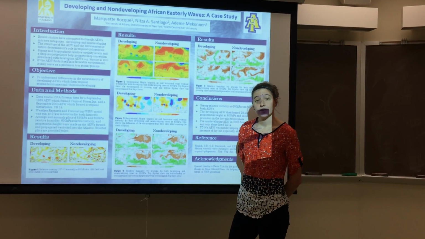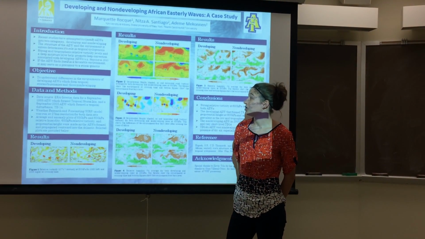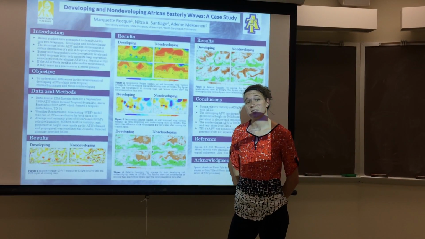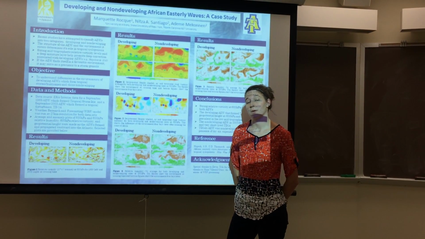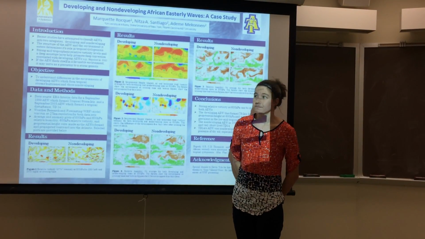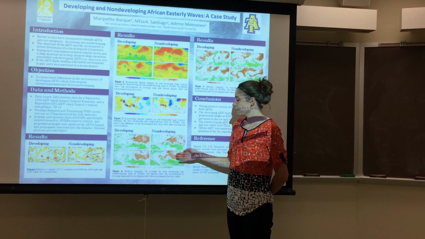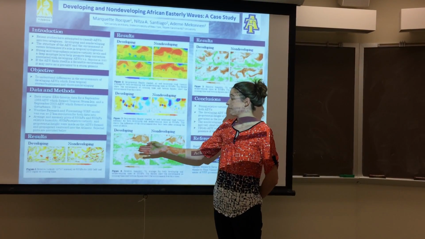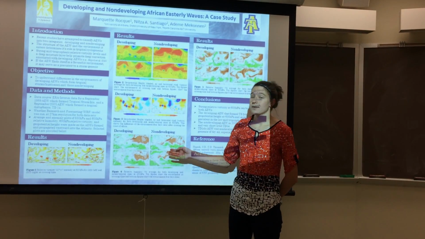So looking at the relative vorticity and the geopotential height, we can see both AEWs had similar intensities, but one formed a tropical storm and one did not. So now we're going to look at the environments that they entered. So we have relative humidity down here at 850 hectopascals. Again, we have developing on the left and non-developing on the right.